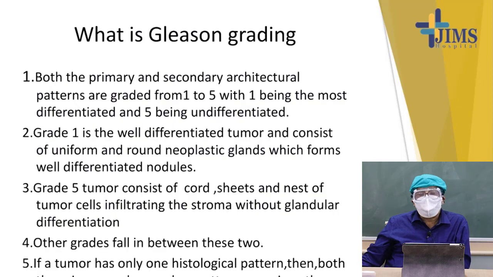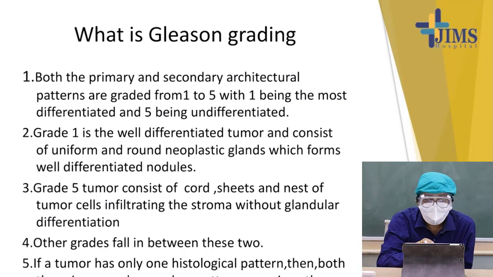What is the Gleason's grading? We do the grading by the summation of the predominating patterns. That is the Gleason score, and by the scoring system the tumor will be graded into different grades.